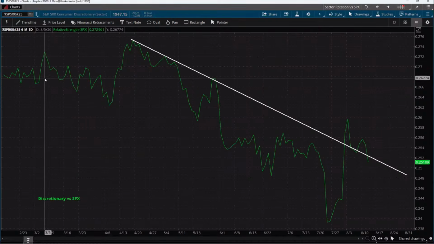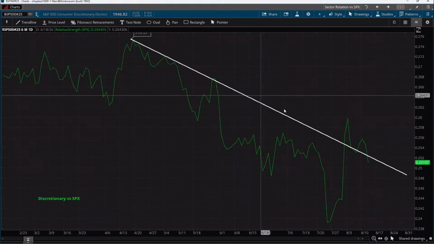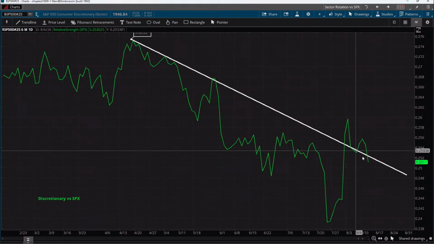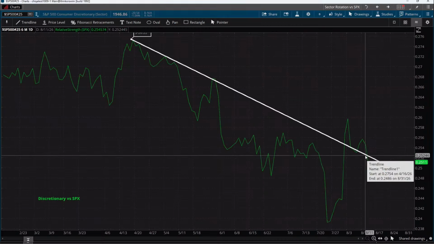One of the first ways to identify a bottom reversal pattern or a change in the trend is using these descending trend lines. So in a downtrend, you are going to connect the highs. And if you connect these highs, you can see however many times that a trend line has been touched, it gives the market a little bit more validity towards that level. And the more times it's touched, it's going to tell you that, hey, this is a level that may be breaking out soon. You can only knock on the door so many times before it opens. And so that's a little bit of what you're seeing here.